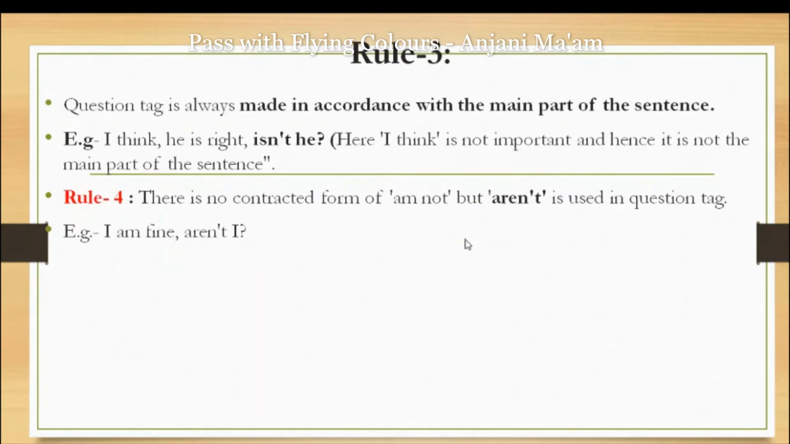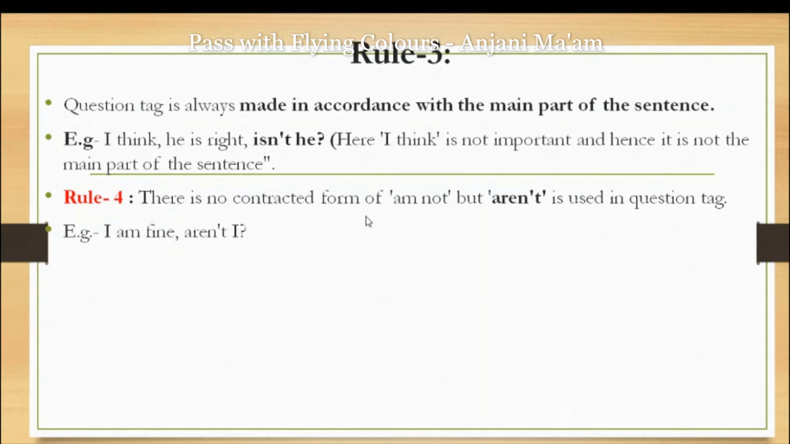Rule number 3. A question tag is always made in accordance with the main part of the sentence. It means we only see the main verb of the sentence and we ignore the leftover part of the sentence. Like "I think he is right." In this sentence, we don't consider I think while making the question tag. We will consider "he is right, isn't he?" And then a question mark.